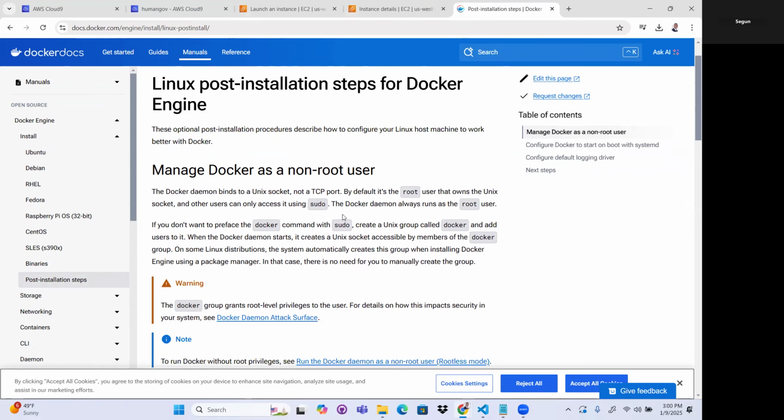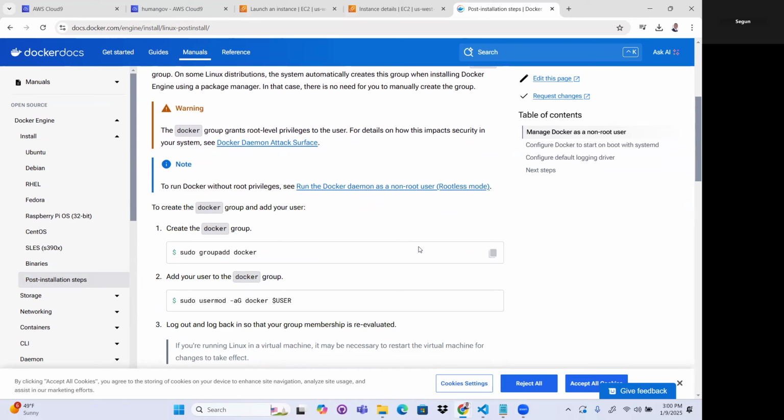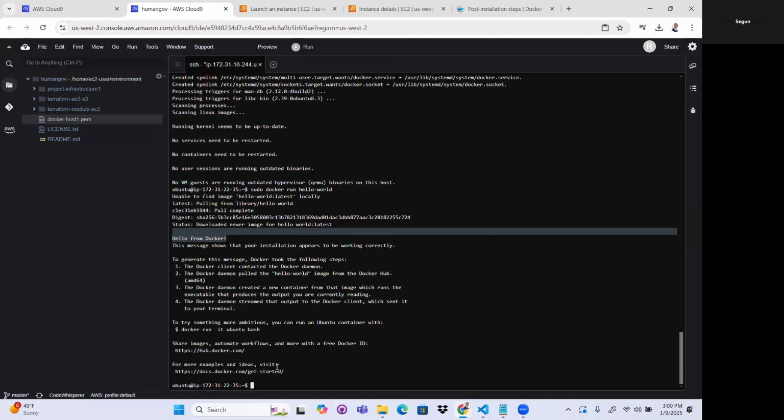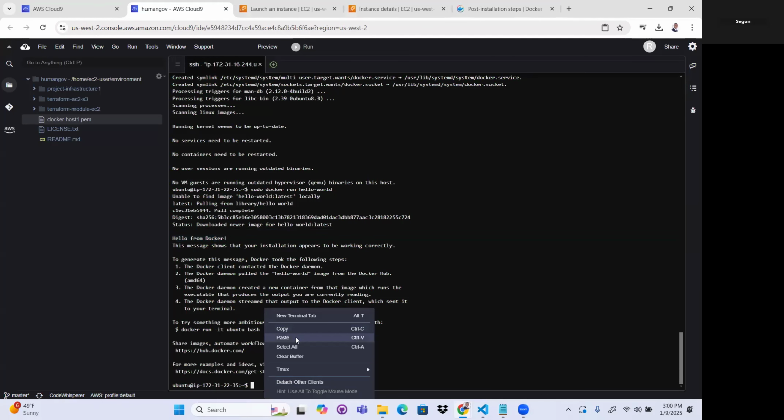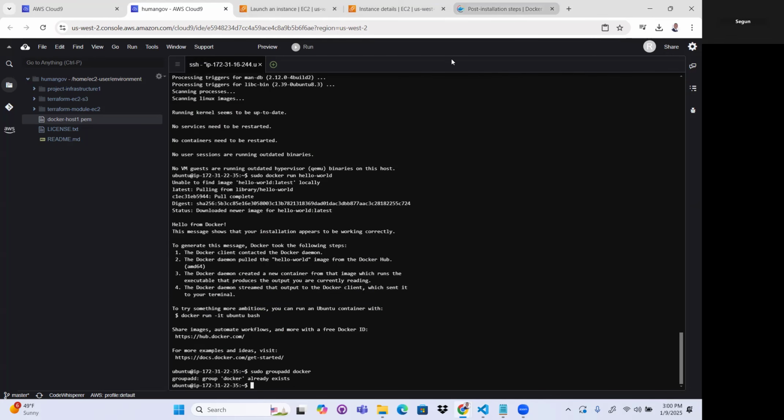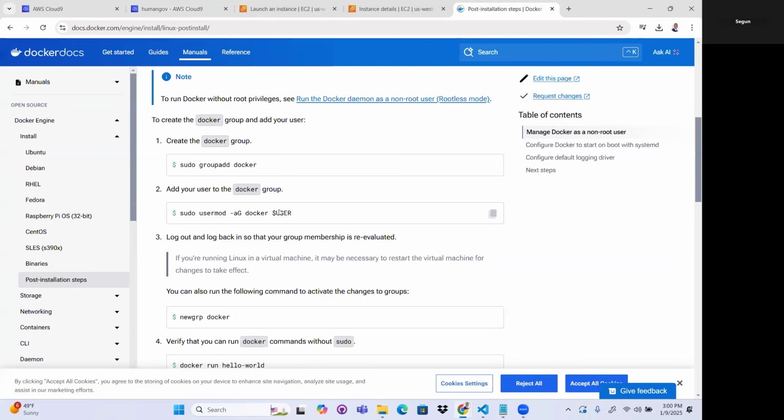So that we are not required every time to use the sudo command. So let me copy this and paste. Okay, already exists. Then this one, add your user to the group, is very important.